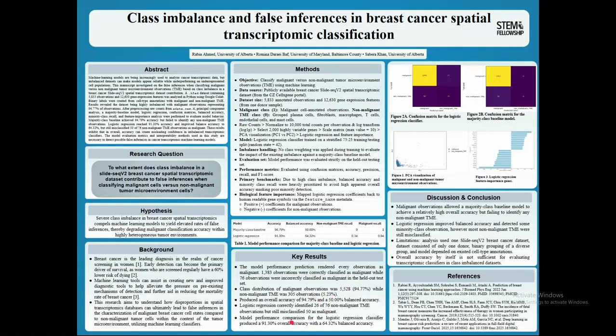Logistic regression had an overall accuracy of 91.30%, a balanced accuracy of 64.32%, and correctly identified 26 out of 76 non-malignant observations. The feature importance plot showed the genes with the strongest positive and negative coefficients for malignant and non-malignant classification. To reiterate, this study explored whether class imbalance in a breast cancer spatial transcriptomic dataset leads to false inferences when classifying malignant spatial transcriptomic observations versus non-malignant TME.